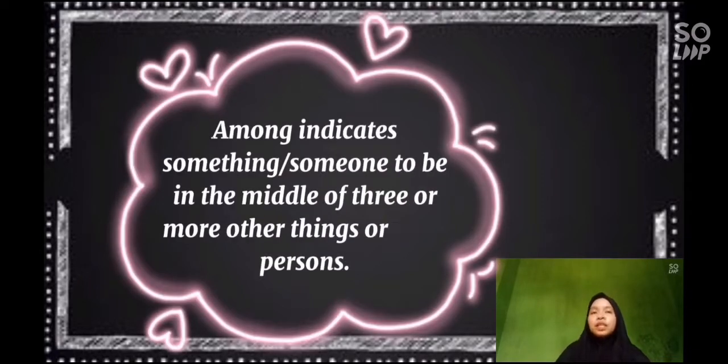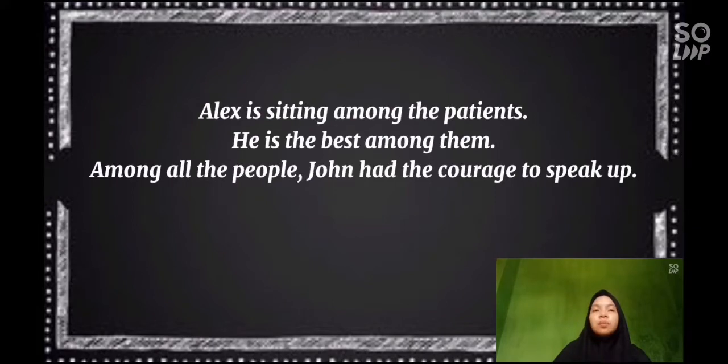Preposition among indicates something or someone to be in the middle of three or more other things or persons. For example, Alex is sitting among the peons. He is the best among them. Among all the people, John had the courage to speak up.